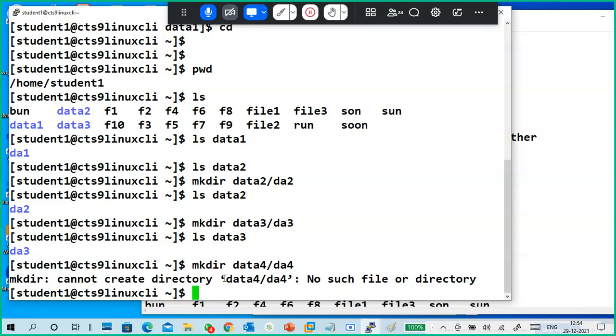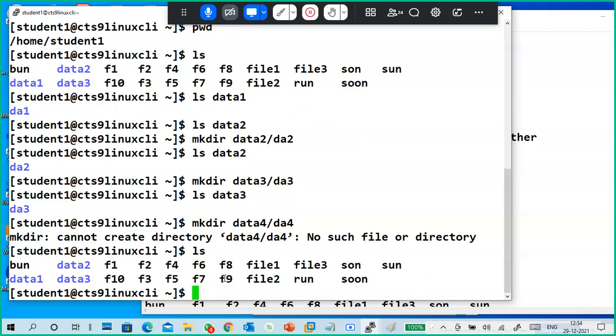So exactly, you said correct. First we have to create data 4 and then we have to create da4 in it. You have to create a parent directory, and only then can you create the child directory. I didn't create it, but I tried it, and it's showing an error. Very good. Here, ls. Data 4 is not there.